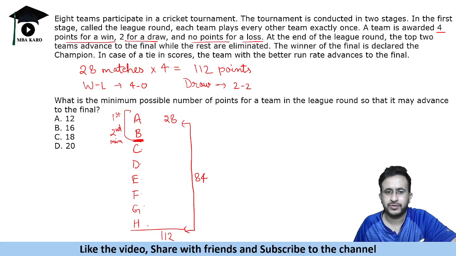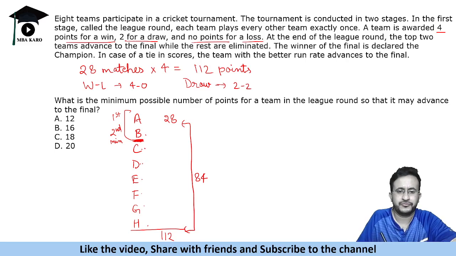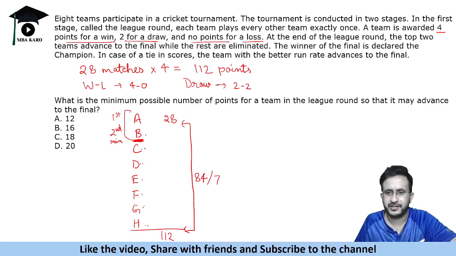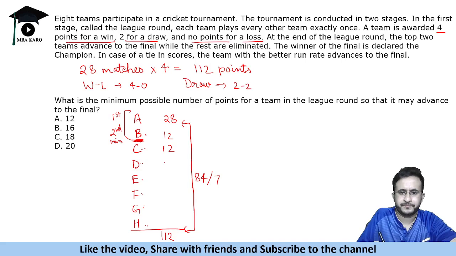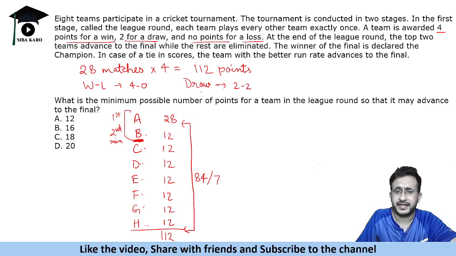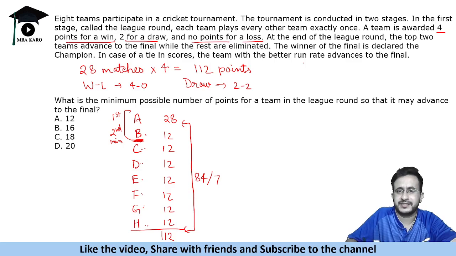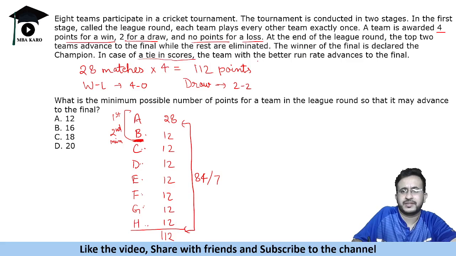Okay, now 84 points है और B को minimum देना है. So what we can do is we can divide this 84 points into 1, 2, 3, 4, 5, 6, 7 teams. अगर हम ये सारे टीम्स में बराबर बांटते हैं, 12 points we will get. Is it a possible way? Yes. See, एक के 28 हो गए, बाकी सबके 12 हैं. Who will go to the semifinal? जिसका रन रेट सबसे अच्छा होगा. So at the top two teams advance while the rest are eliminated, and in case of a tie in scores, the team with better run rate.